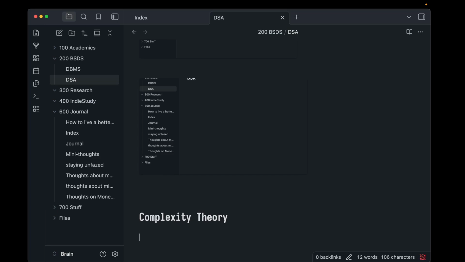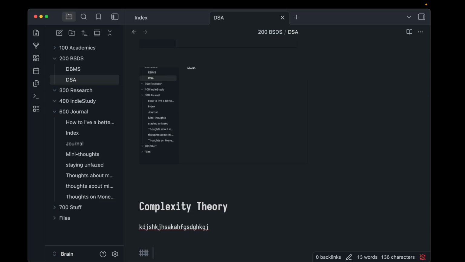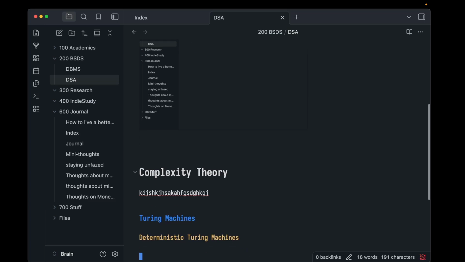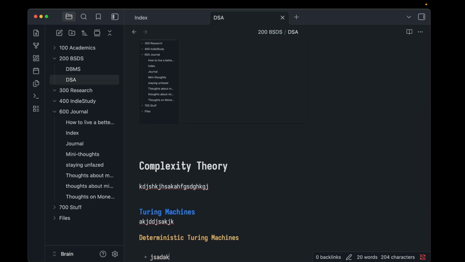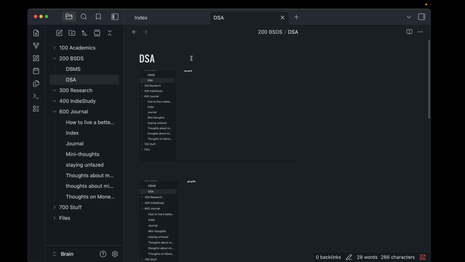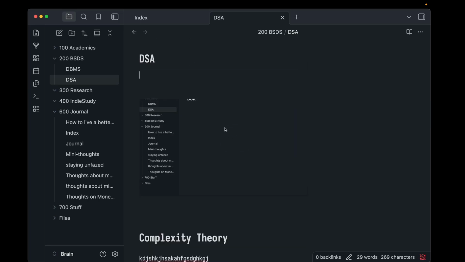And then here we have some text, and then we have a subheading called Turing machines, right? And then a subheading, deterministic Turing machines. Now suppose I write something here, and then I write something here, paste something here, right? Now, if I want to apply the plugin to it, I will just delete this.